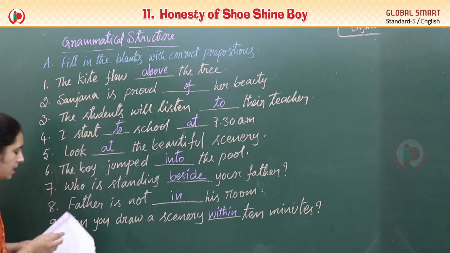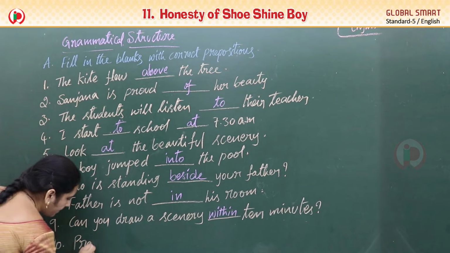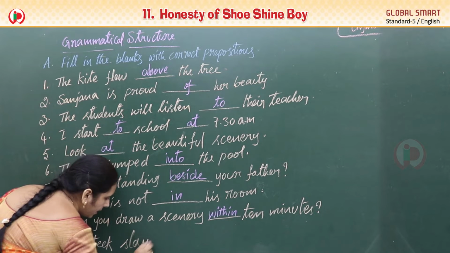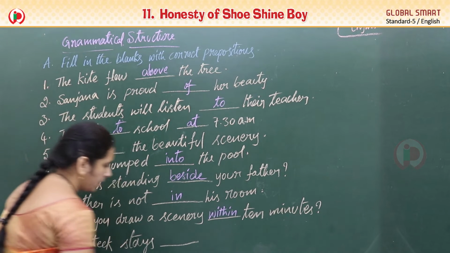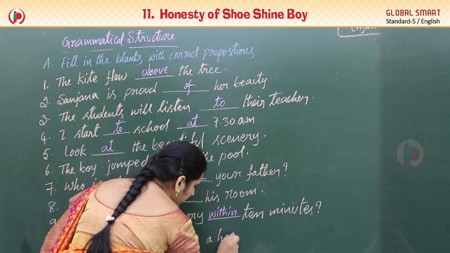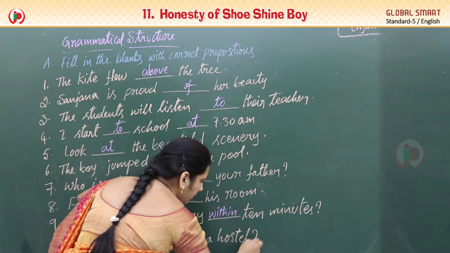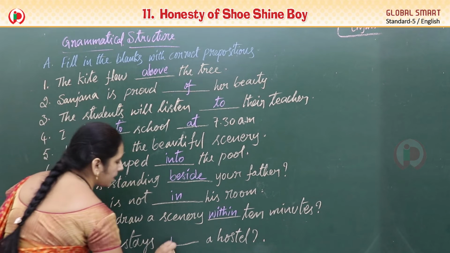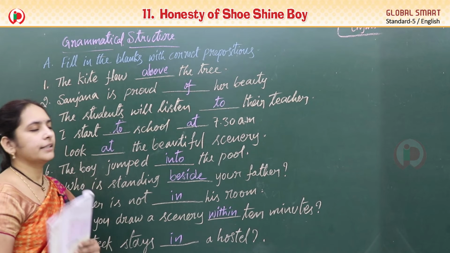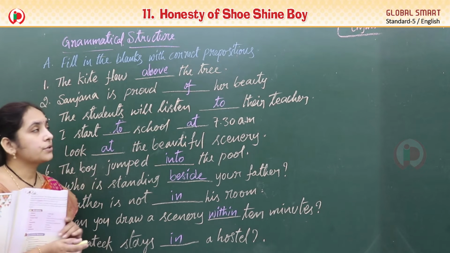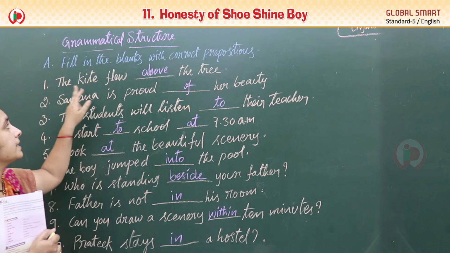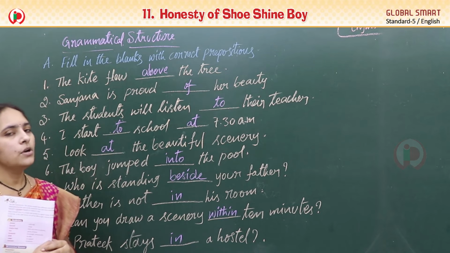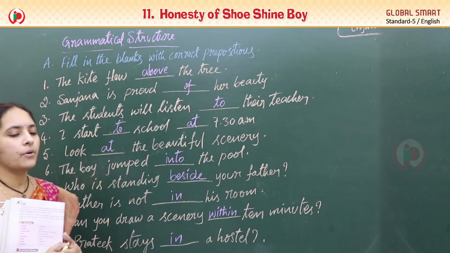Last one, what do we have? Pratik stays dash a hostel. Where does he stay? He stays in a hostel. So in we should write it. So all these are prepositions only, na? So read the sentence once again. The kite flew above the tree. The kite flew over the tree or above the tree. Generally above here we write.